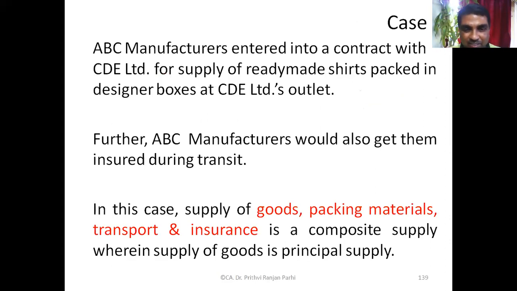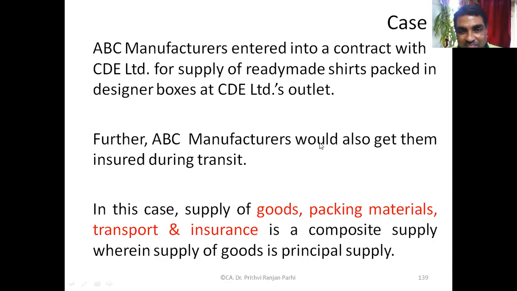Now here is an example. Let us read it. ABC Manufacturers entered into a contract with CDE Limited for supply of ready-made shirts packed in designer boxes at CDE Limited's outlet.